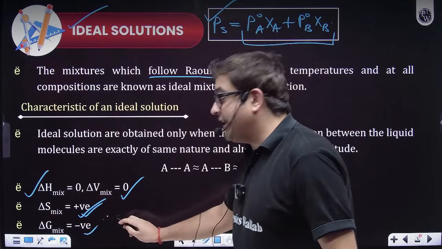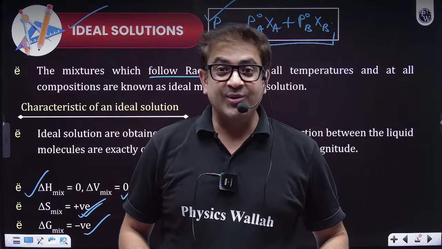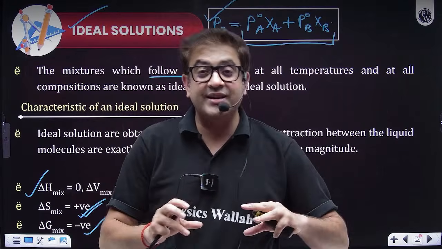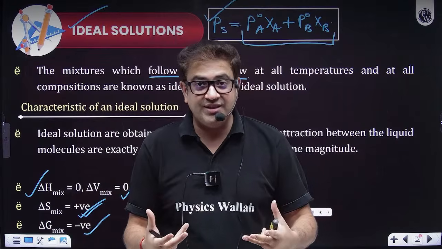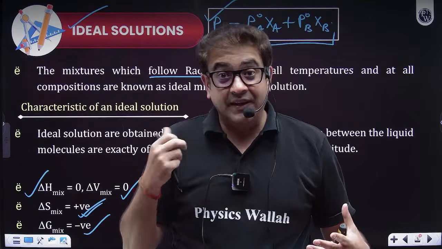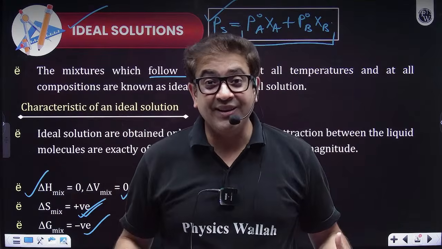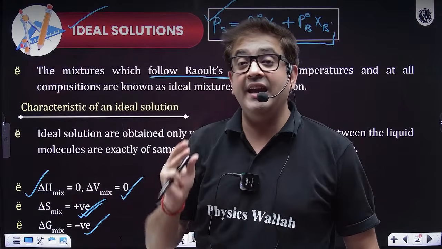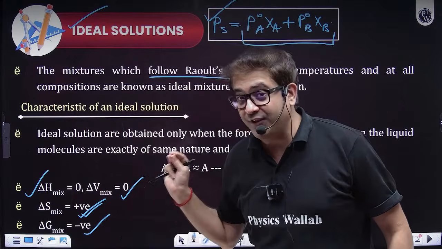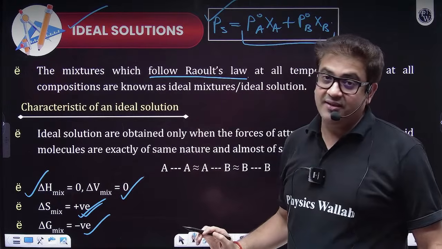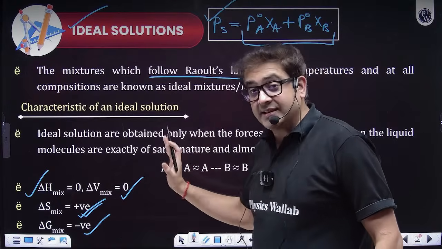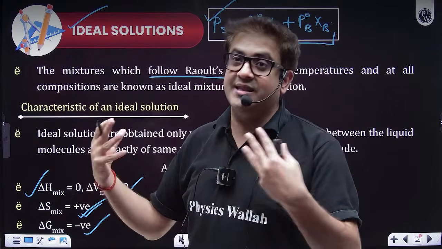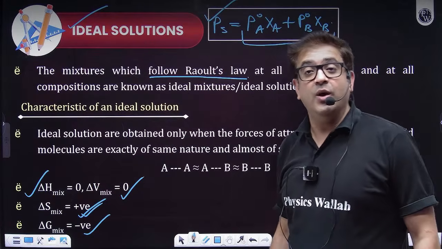What about delta G mixing? When you mix two components and they mix easily with each other, forming an ideal solution, it is happening spontaneously. And all reactions which happen spontaneously, thermodynamics says, have a negative Gibbs free energy change. So delta G mixing will always be negative. These are some important thermodynamic quantities and their conclusions that you should know for an ideal solution.